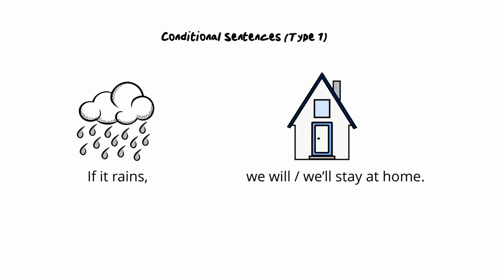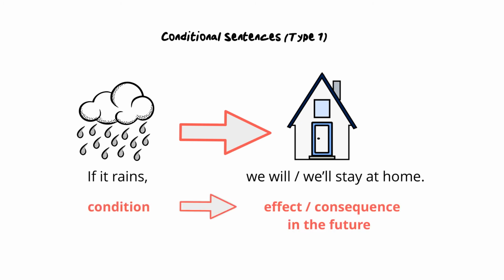So the 2 parts of the sentence are connected in the sense that what happens or is described in the if clause has a consequence or effect on what is described in the main clause. So the if clause names the condition which has an effect on what happens in the main clause.